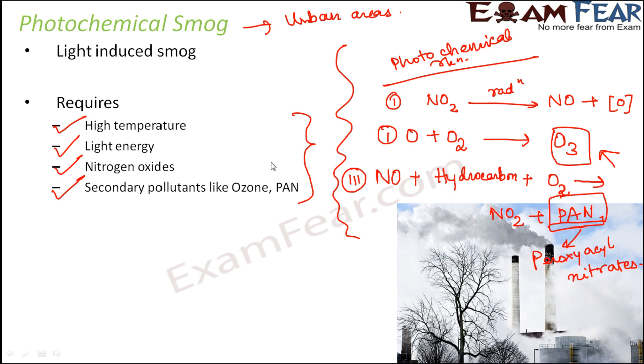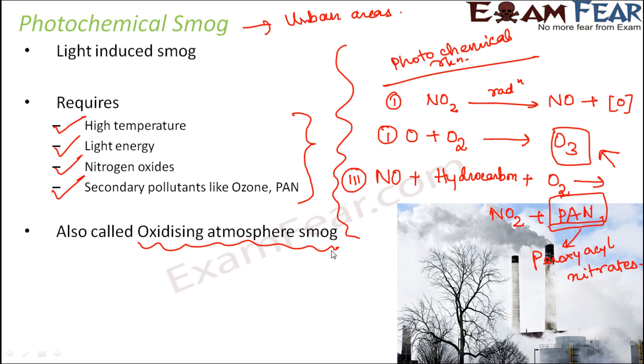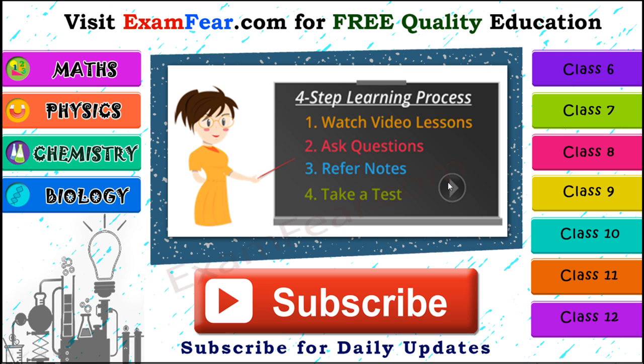Now photochemical smog affects the eyes, like it can cause eye irritation or watering in the eyes. This type of smog is known as oxidizing atmosphere smog because it has an oxidizing effect on the atmosphere. So you see, classical smog and photochemical smog are two different things. Classical smog is reducing atmosphere smog. Photochemical smog is oxidizing atmosphere smog.